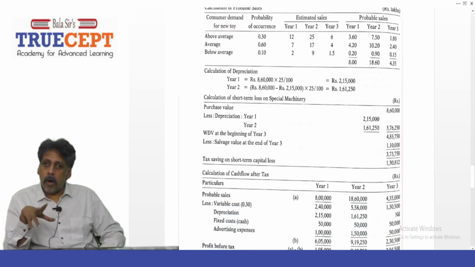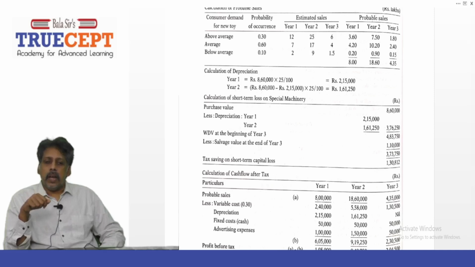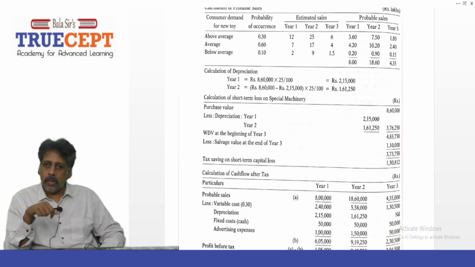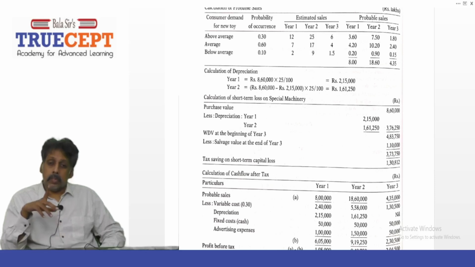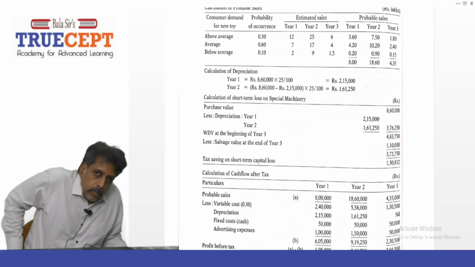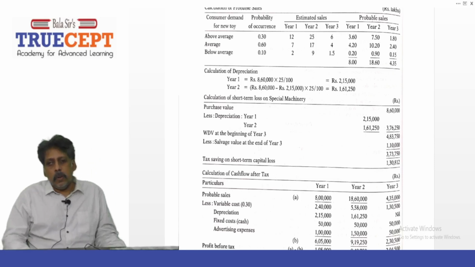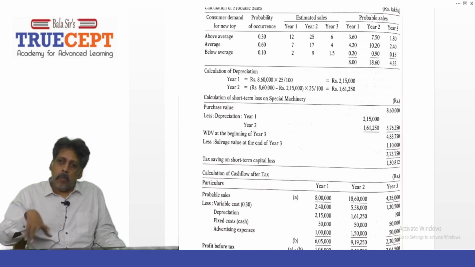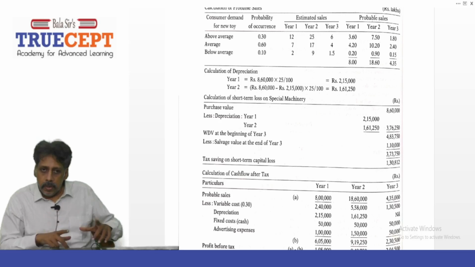This is supposed to be the opening written down value of the block. And then there is no depreciation for that year. But this block is sold for 1 lakh and 10,000 rupees only. That means there is a loss of how much? 3,73,750. This is a loss. But remember, loss is a non-cash item. When you incur a loss, you don't pay anyone. You are selling the asset below its book value. It's only a paper loss.